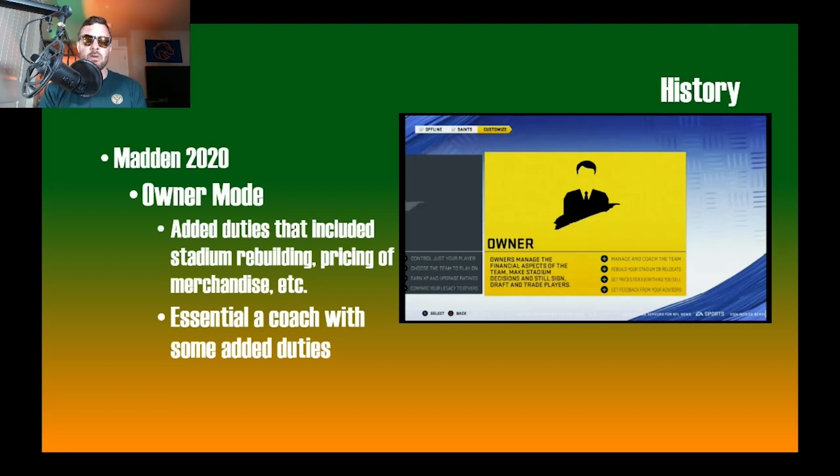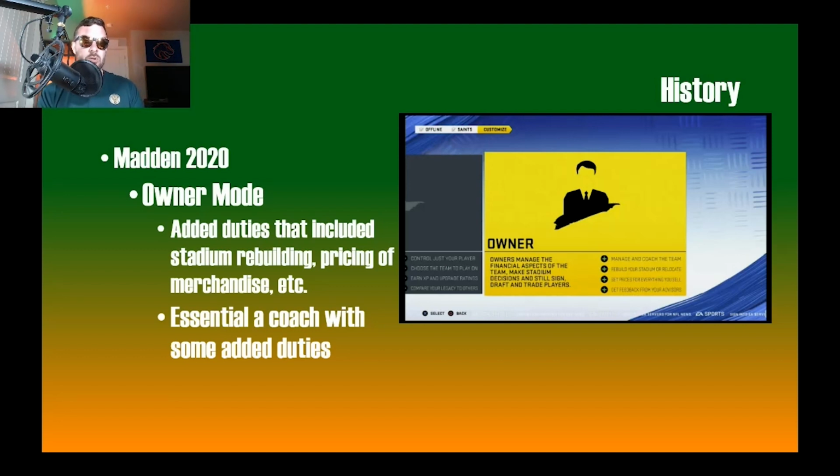So, athletic director mode, specific modes. In Madden 2020, they added something called Owner Mode. You can see here in this picture that it says manage and coach the team, so you still maintain those duties on the field. You're also going to rebuild your stadium or relocate, set prices for everything you sell, and get feedback from your advisors. So Owner Mode added duties, including stadium rebuilding, pricing of merchandise, etc. Essentially a coach with some added duties. So you still control the coach in the same way as Road to Glory.